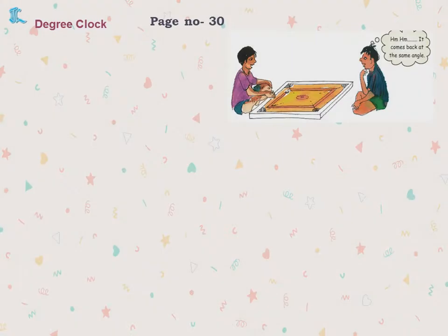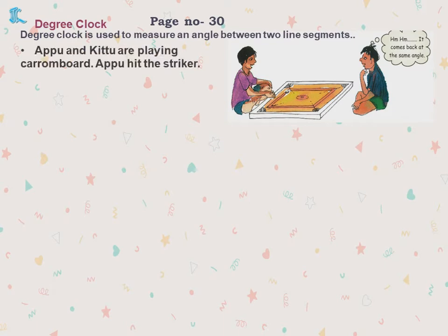Now degree clock. Degree clock is used to measure an angle between two line segments. What is degree clock, children? It is used to measure the angle between two line segments. So what happens when you hit back the striker? It comes back at the same angle.